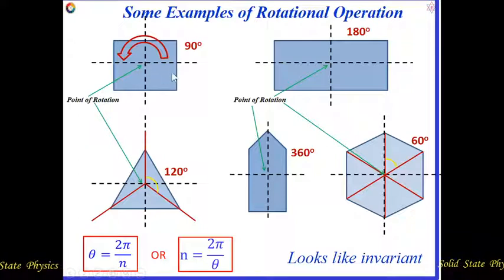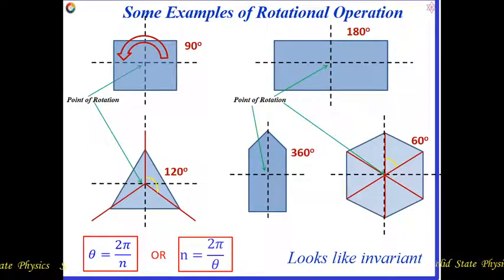If this object is rotated anticlockwise by 90 degrees, then the initial and final geometry are alike, it looks invariant after the 90 degree rotation. Then if I rotate another 90 degrees, it also looks invariant, and another 90 degrees also looks invariant.